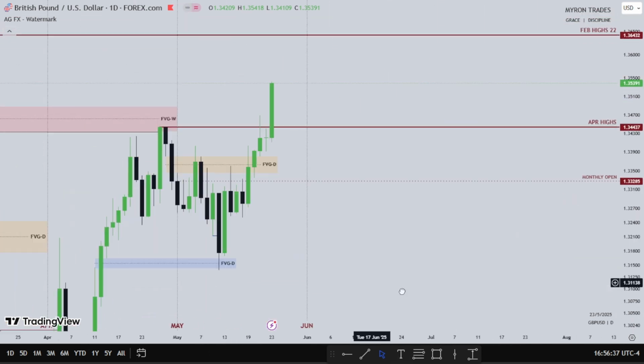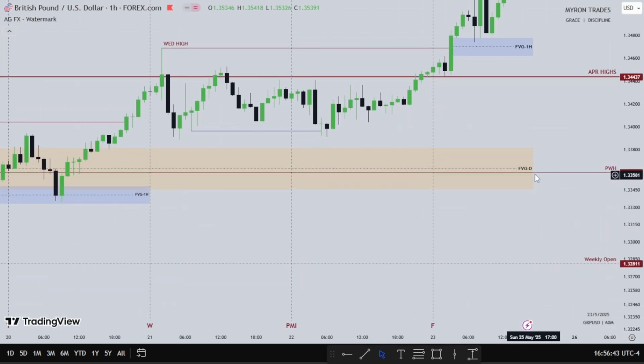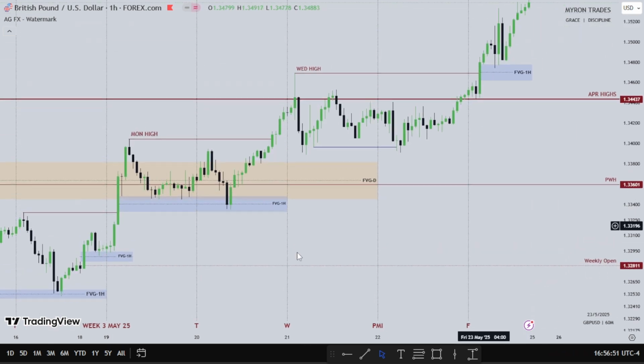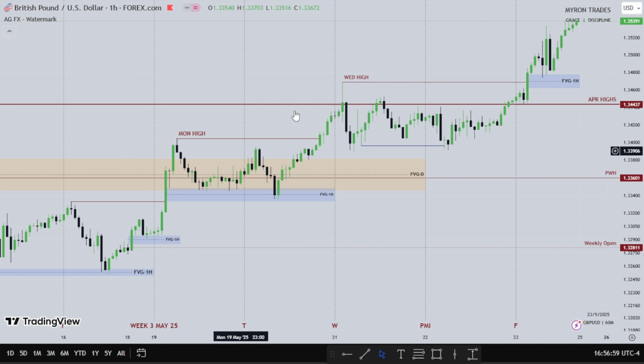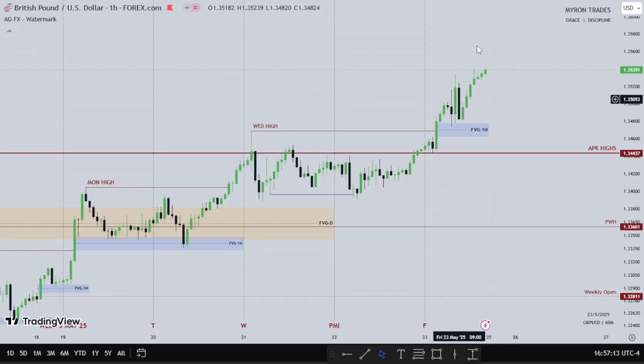So let's head down to the hourly time frame and see what pound did in individual days of trading. As you can see, this is pound USD. This is Monday, Tuesday, Wednesday, Thursday, and Friday. You can see how price was drawn to April highs, right? From Monday traded higher, had a retracement on Tuesday, traded higher, Wednesday consolidated, Thursday consolidated as well, then Friday expands higher above the April highs, takes out Wednesday's highs as well.